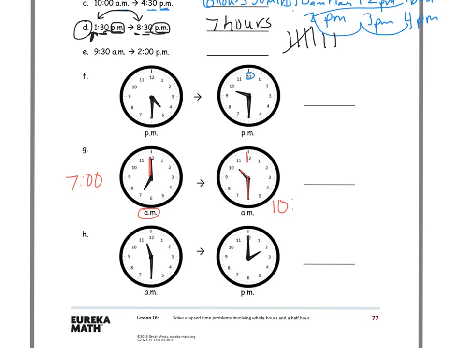I'm at 0, 5, 10, 15, 20, 25, 30 minutes. And that's AM, so I'm going to count with my hours, and I'm going to count on. So 7, 8, 9, 10. So that got me 3 hours, and I got to go another 30 minutes to get to 10:30. So 3 hours, 30 minutes.